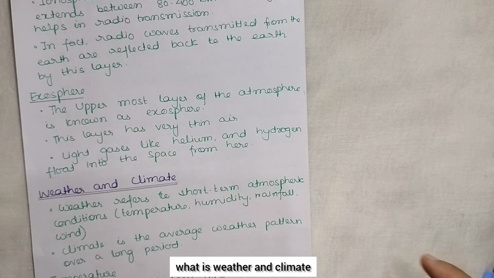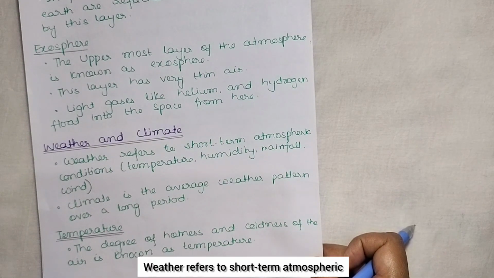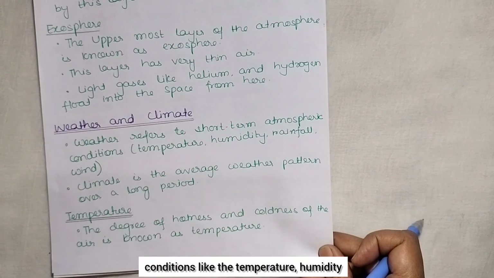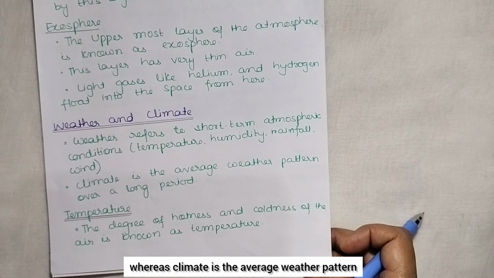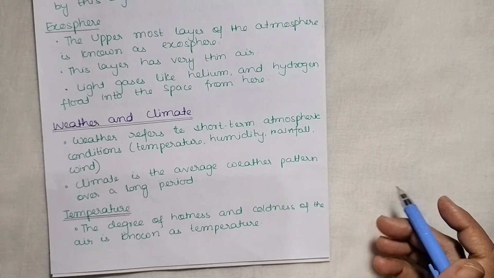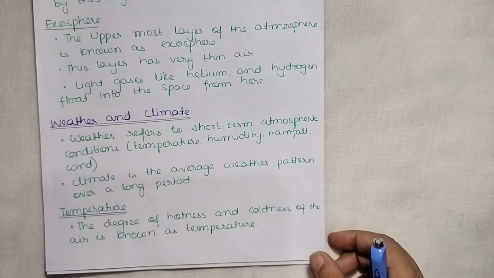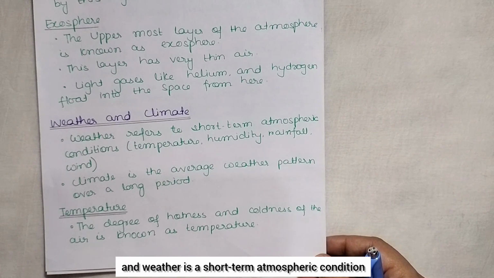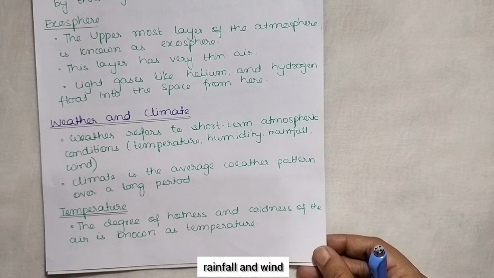Now let us see what is weather and climate. Weather refers to short-term atmospheric conditions like the temperature, humidity, rainfall and wind, whereas climate is the average weather pattern over a longer period. So whenever we are talking about the climate, it is the average weather pattern over a long period.